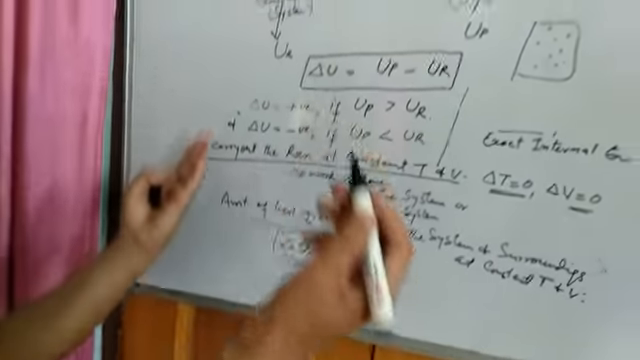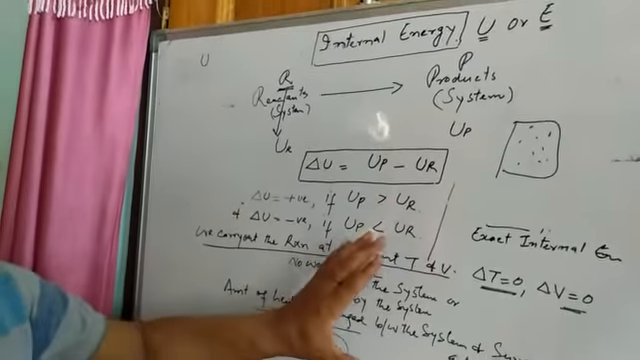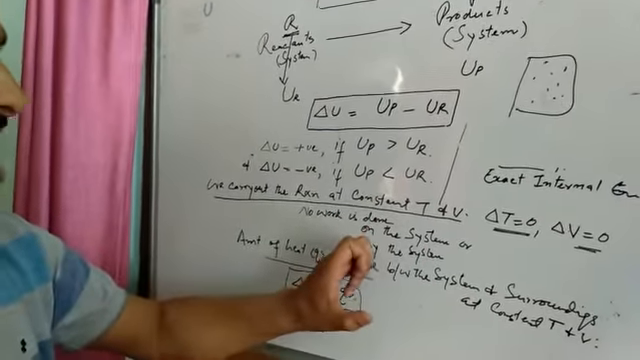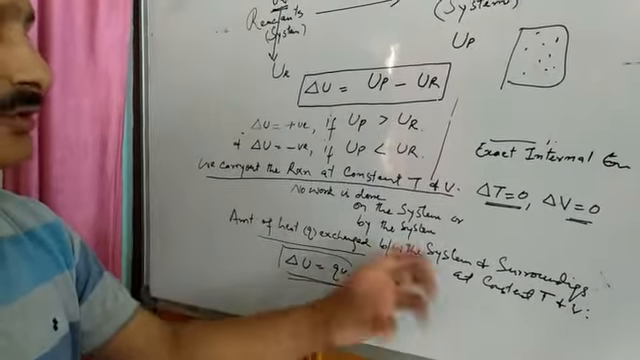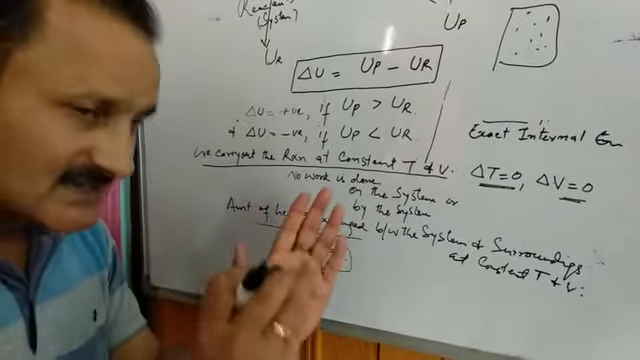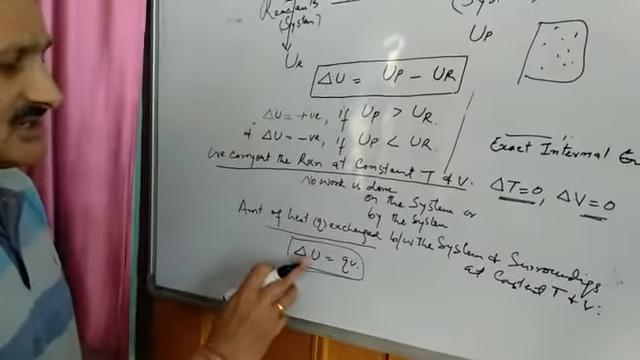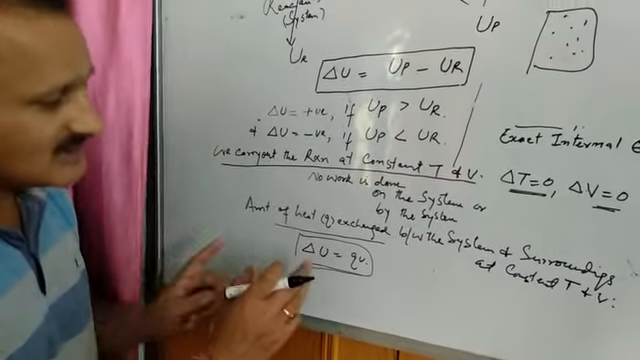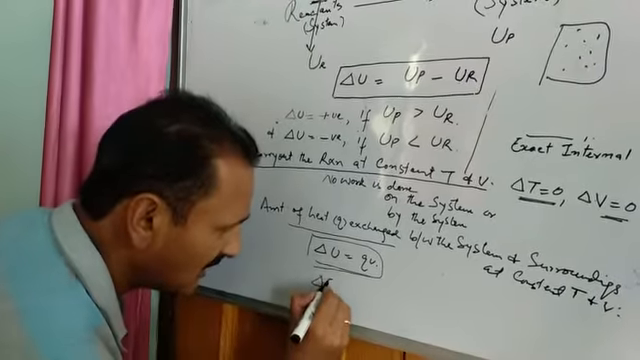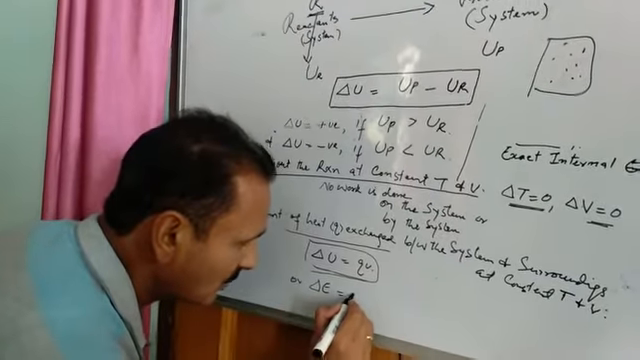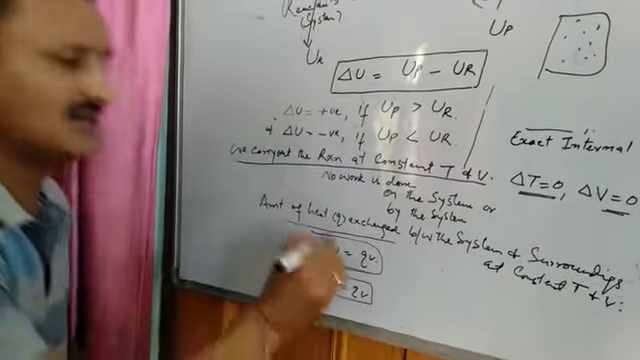So what do we conclude now? We conclude that if we carry out a reaction at constant temperature and volume, no work is done either by the system or on the system. So under these conditions, the heat exchanged between the system and the surroundings gives us the change in internal energy. This change in internal energy is also designated by delta E. So, delta E is equal to QV.